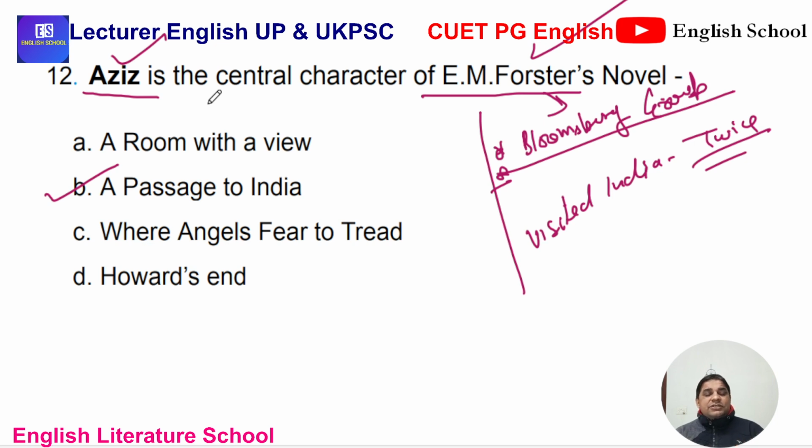So the notes: E.M. Forster was a contemporary of Virginia Woolf, associated with Virginia Woolf in the Bloomsbury Group, and he visited India twice. A Passage to India was written by E.M. Forster. In A Passage to India, Aziz is the main character. And how many parts are there in this A Passage to India? Can you tell me in the comment section?